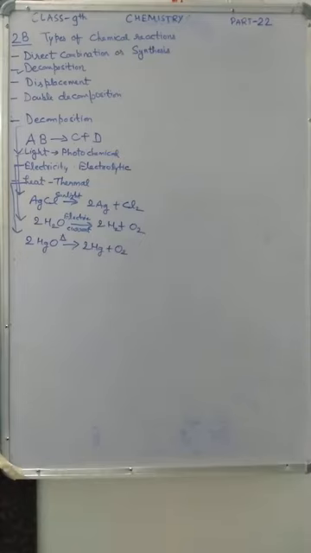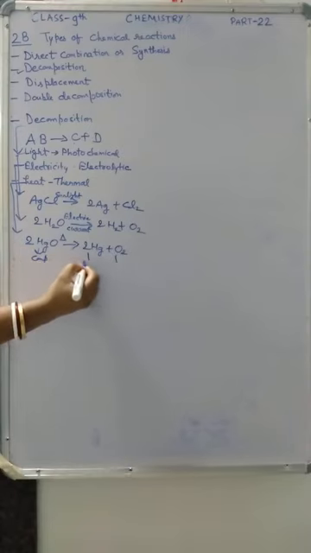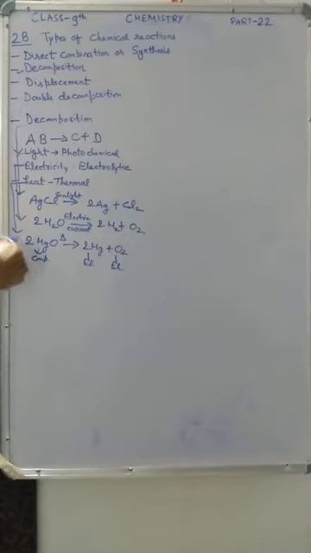Now in decomposition, see this one: a compound breaks up into two or more elements. This one is a compound, and it is breaking into two or more elements. These two are elements. So this is the first condition. Now the second condition: a compound can break to form both elements and compounds.